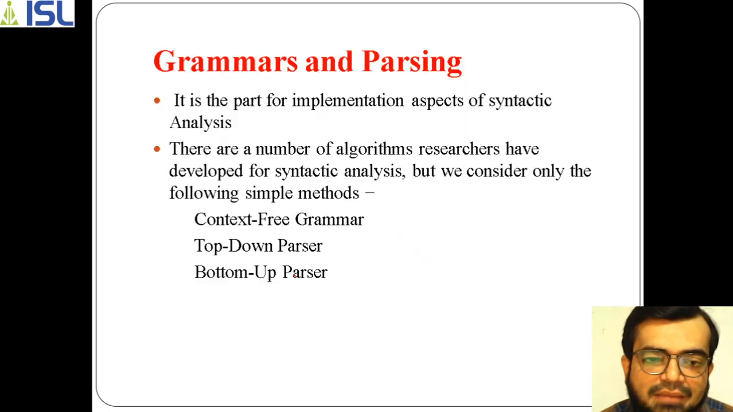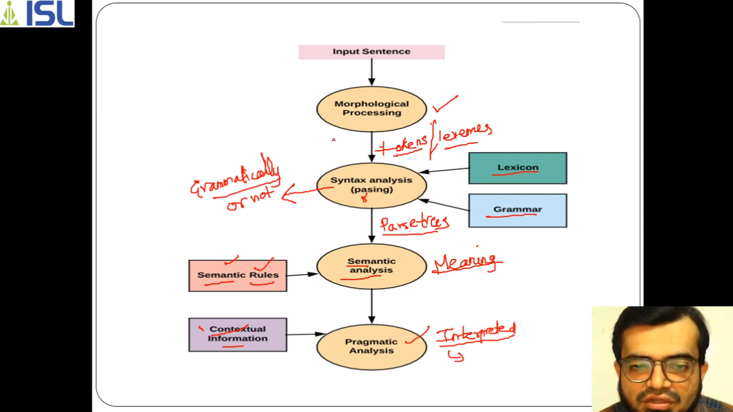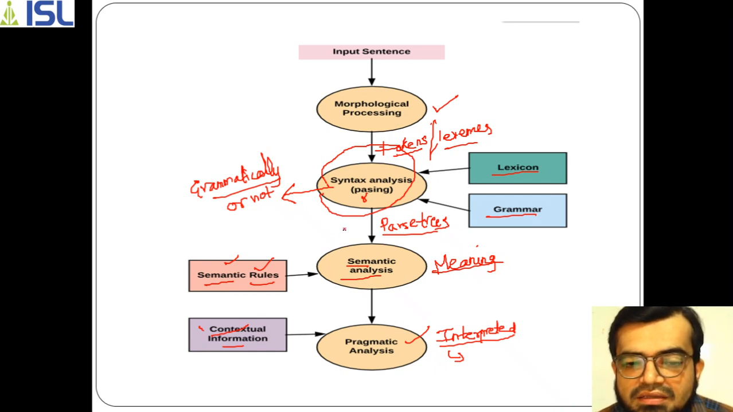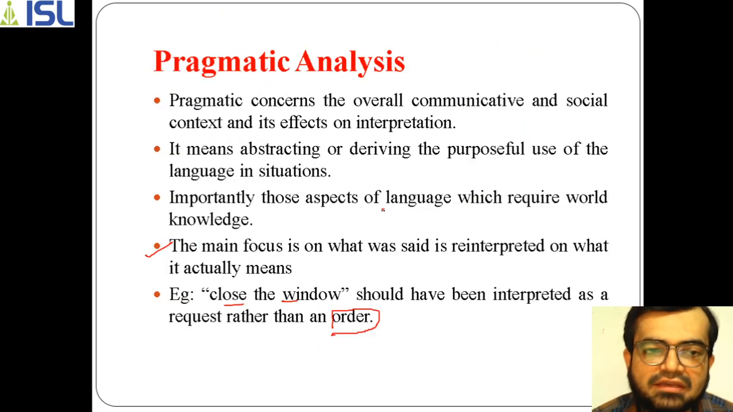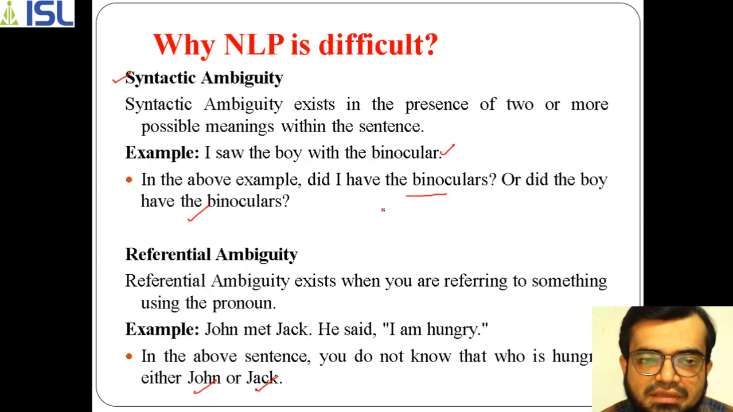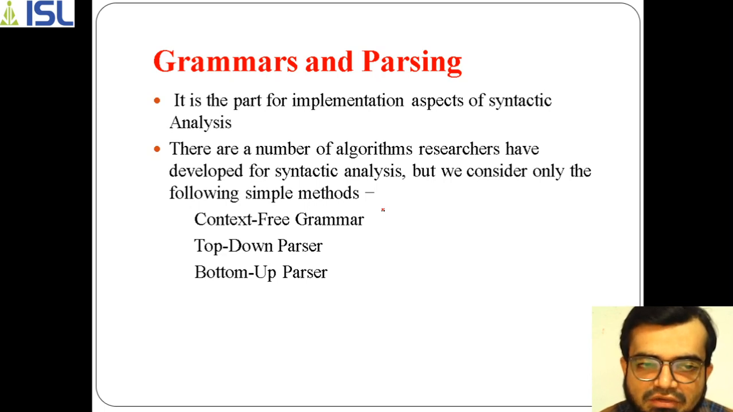Okay, so we have covered ambiguity. Now let's come to grammars and parsing. If you observe here, this is the syntax analysis phase, and we will be discussing this phase now. We will discuss the grammar and the parsing process by which a parse tree can be generated. As part of your syllabus, we have grammars and parsers, I mean the parsing process. Grammar is the implementation aspect of syntactic analysis.